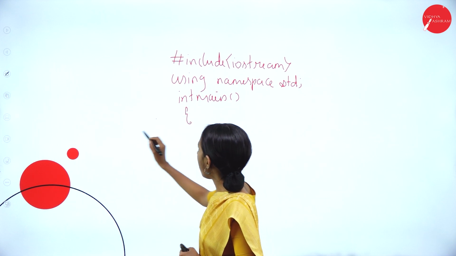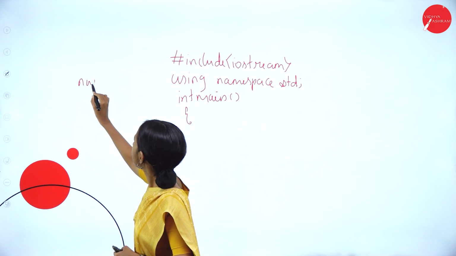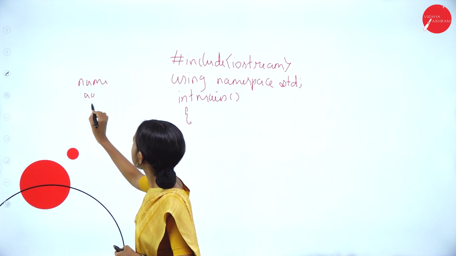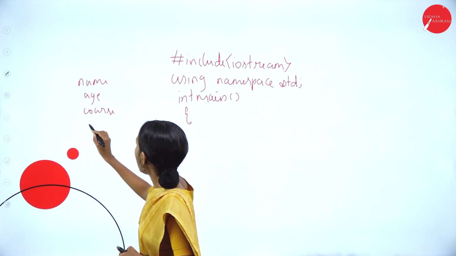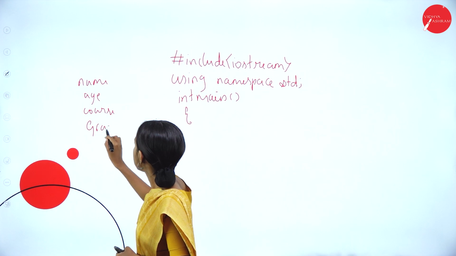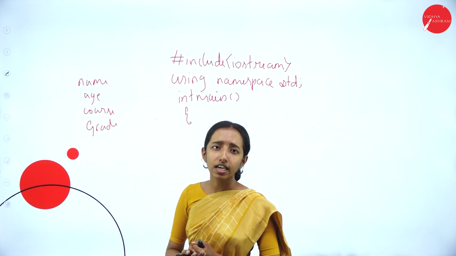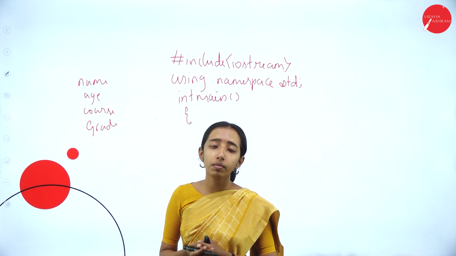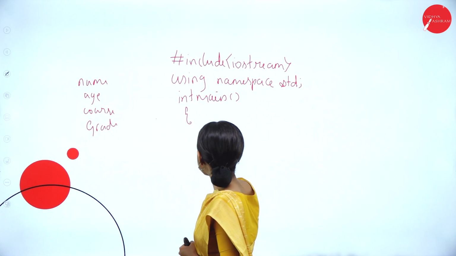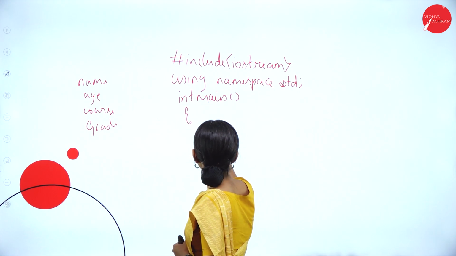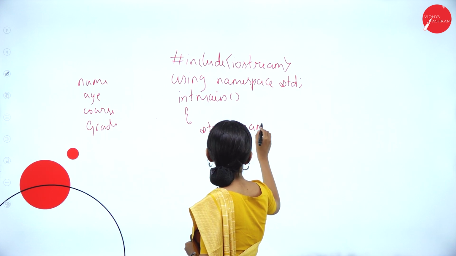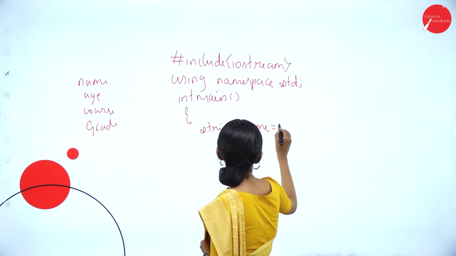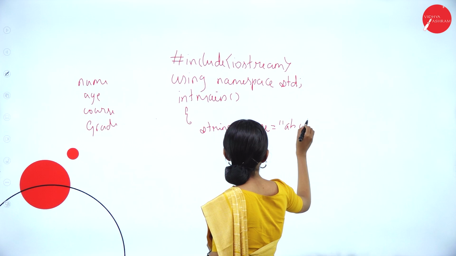So we want name, age, course and grade. So name is a sequence of characters. So we will be using string. String name equals, I am giving ABC.